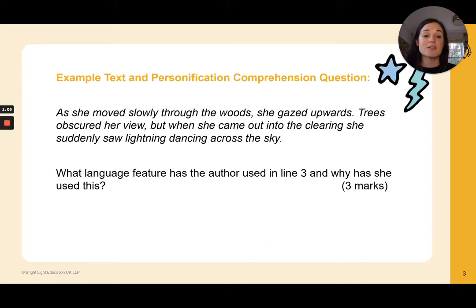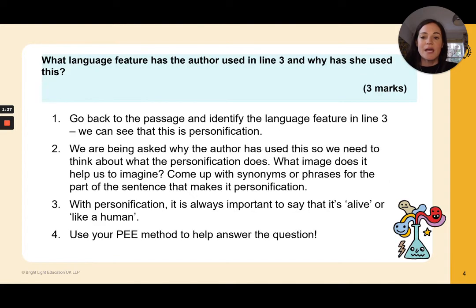So the first thing that you're going to need to do is actually identify the language feature. And so you look at line 3 and you see that we've got suddenly saw lightning dancing across the sky. We can identify that as a piece of personification. And then we've got to think about the trickier part of it, which is why has the author used this? And that is the hardest part of it. I'm going to show you step by step how you might go about answering this type of question.